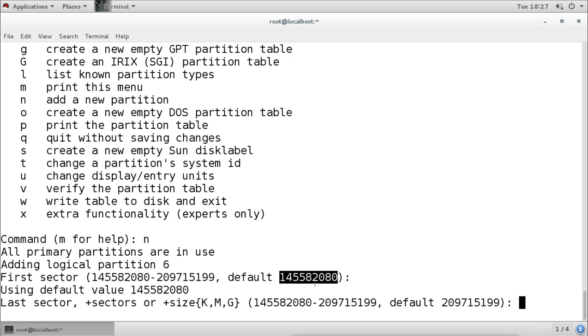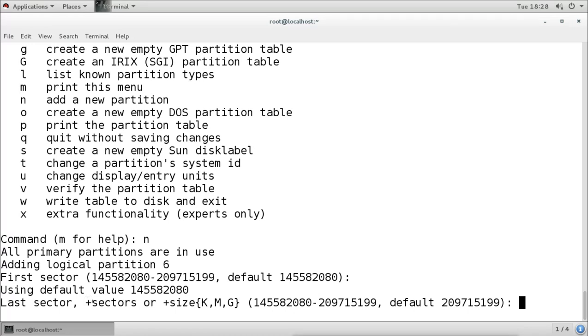Now it asks how many sectors you want to add. If you don't add any sector, it will select the last value, which means it will use the whole remaining space. If you don't want to use the whole remaining space and want a specific size, you have to mention the sectors you want to add. That is plus and then the number of sectors you want.